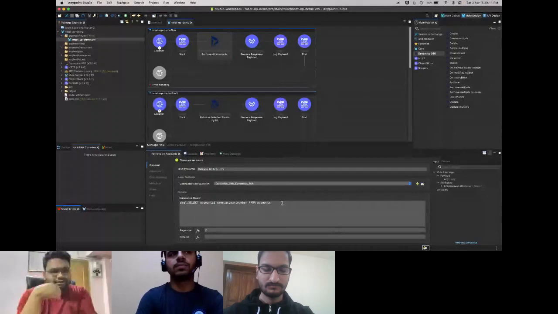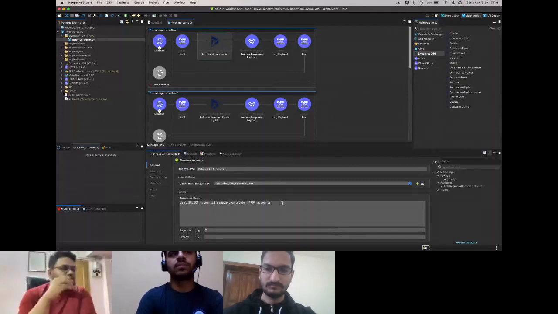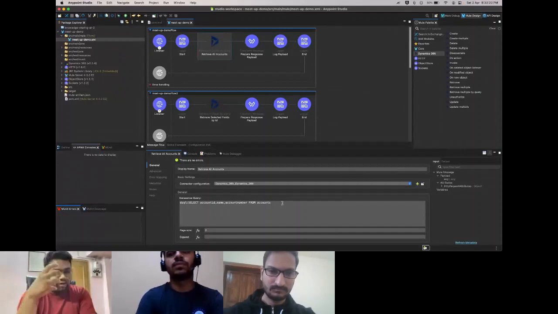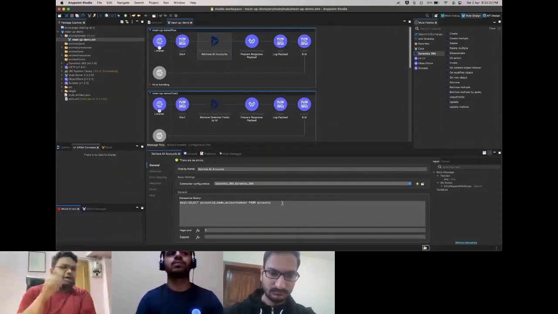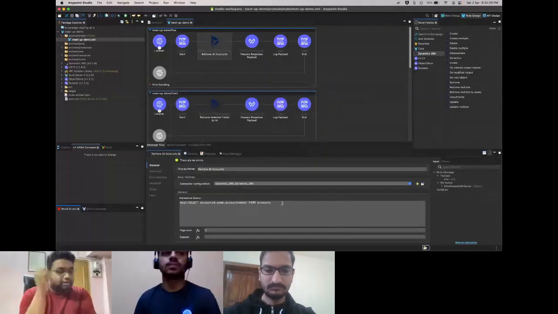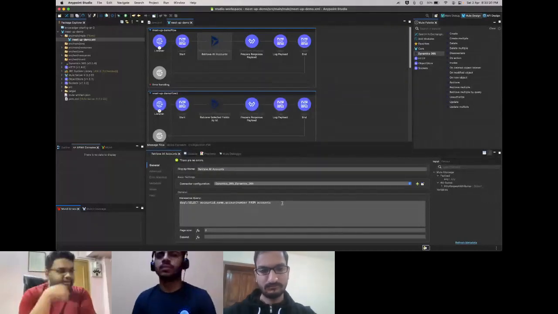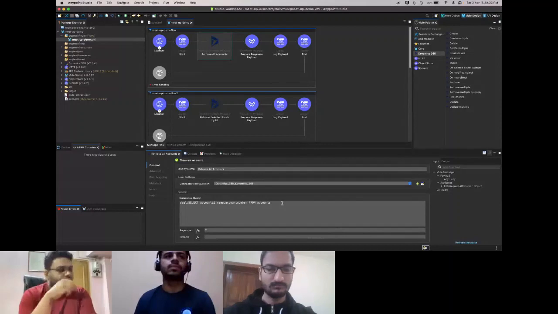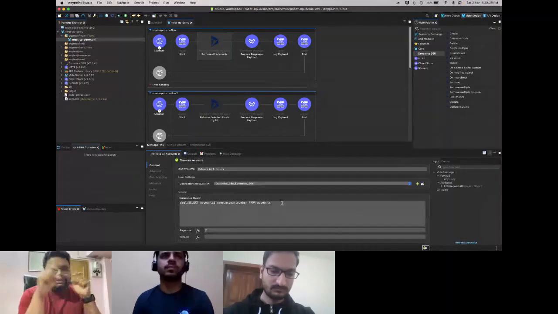It's data sense query language. It's the connector specific language that's going to build a web API URL out of this query. Now I have a link to the data sense query documentation, the MuleSoft specific documentation, in the PPT itself that I'll go through. So what happens in data sense query is this exact query is not going to work for Dynamics. There is a specific format that we will come to.